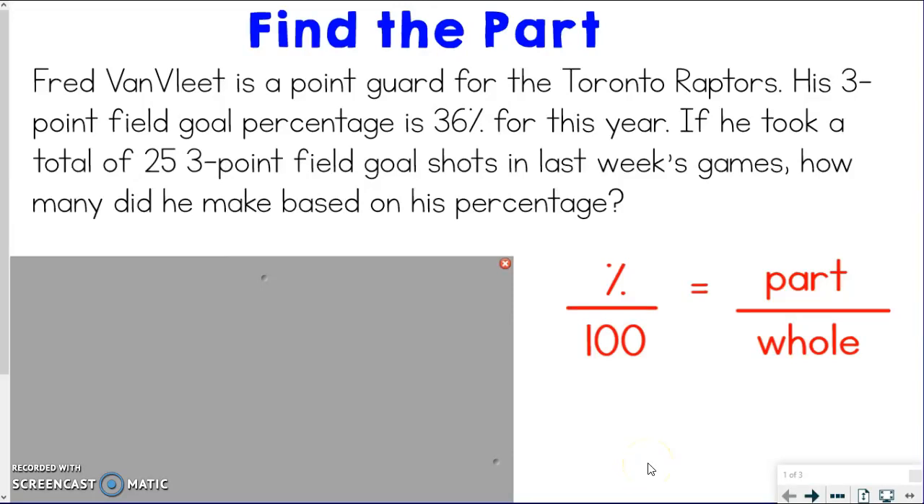All right, sports commentators, get your pencil ready, your packet out, and let's do our 1B notes, which are about finding the part.